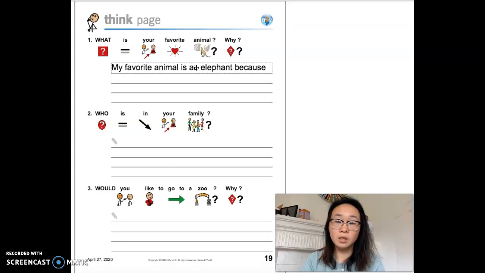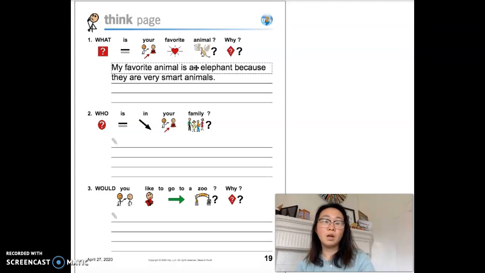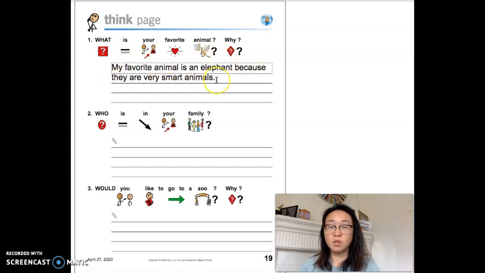because they are very smart animals. So I wrote, my favorite animal is an elephant because they are very smart animals.